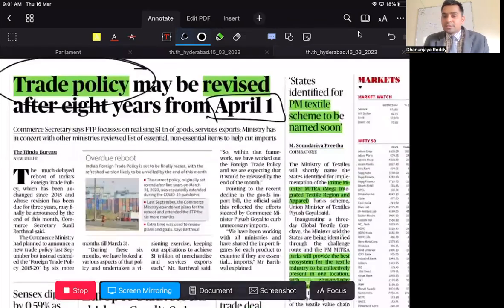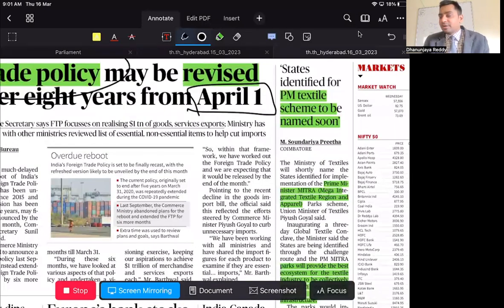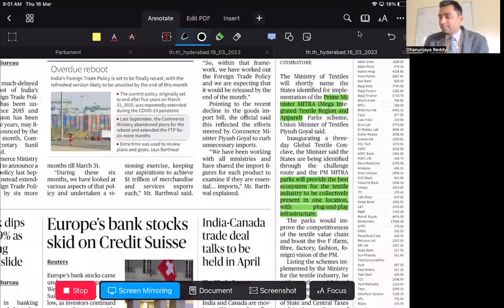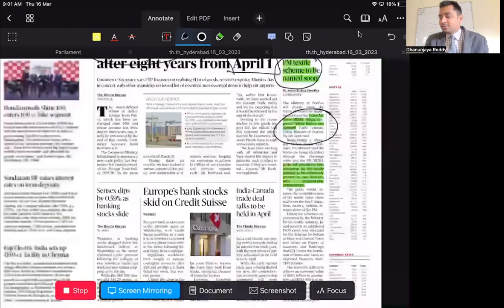Pradhan Mantri Textile Scheme to be named soon. States identified for Pradhan Mantri Textile Scheme. What is this Pradhan Mantri Textile Scheme? PM MITRA: Pradhan Mantri Mega Integrated Textile Region and Apparel.